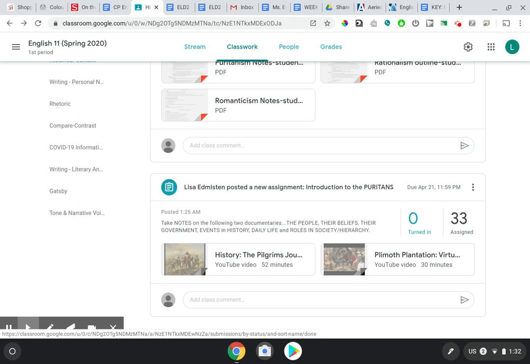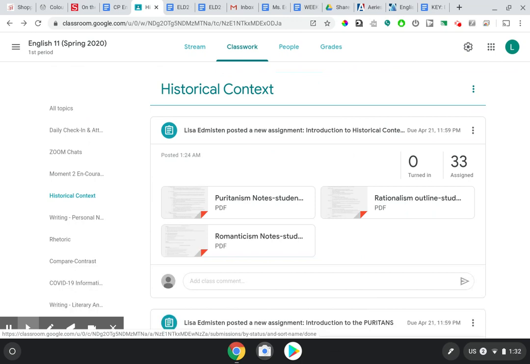So, this is just a brief intro to our unit. I wanted to give you a brief context and a brief explanation of our next unit. Throughout the unit, I will shoot videos to explain the different texts, but I'll also have some surprise videos that might pop in for a little entertainment here and there.